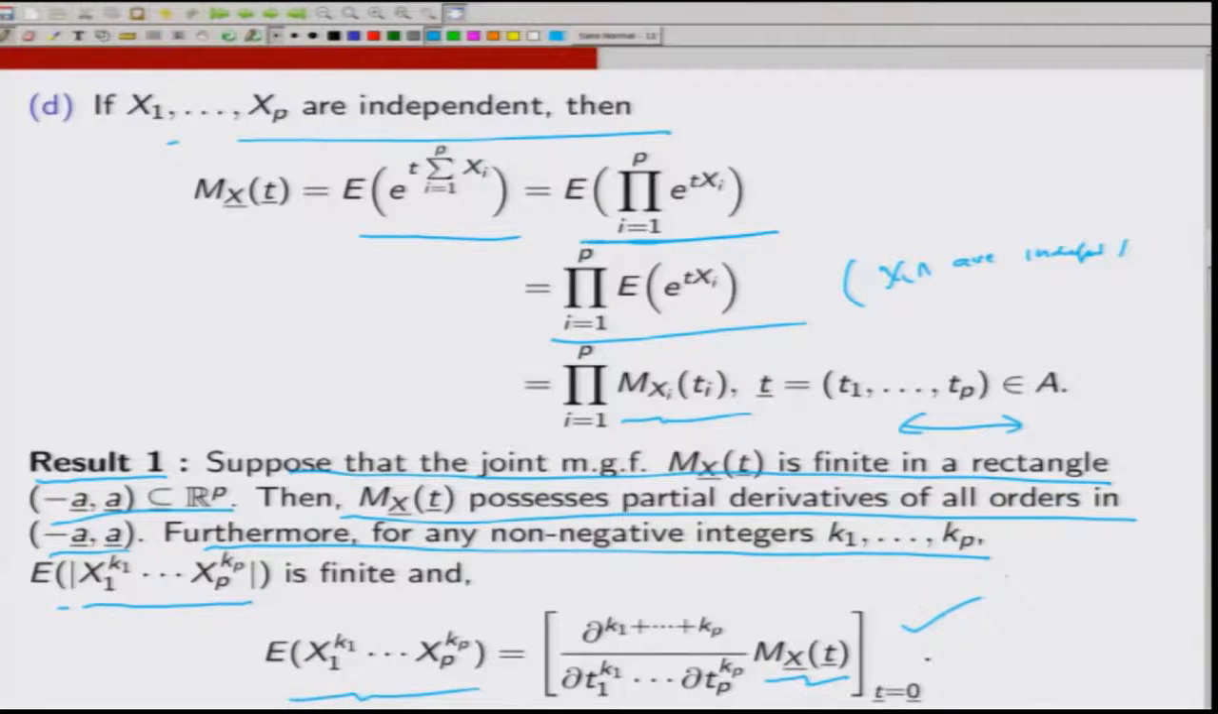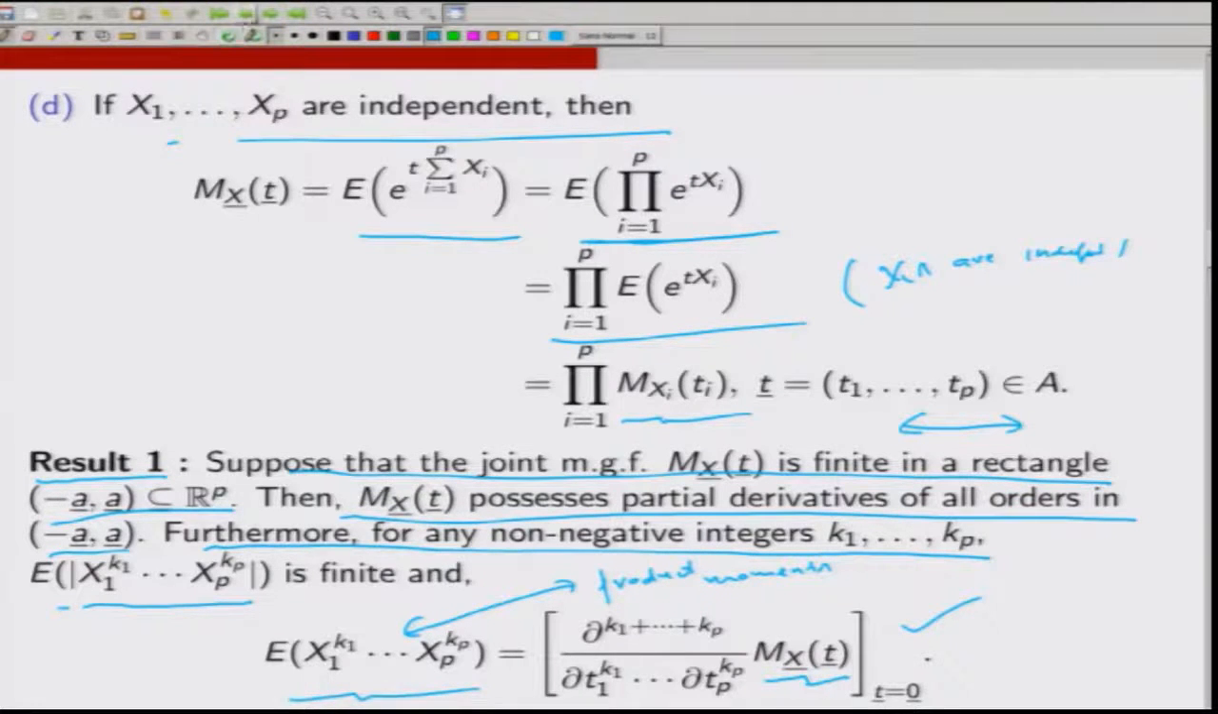So, again what we see is in the case of multivariate random vectors, the moment generating function can be used to get the product moments. These are called product moments because more than one variable appears over here. So, one can get the product moments from the MGF by differentiating it appropriately and then putting t equal to 0.